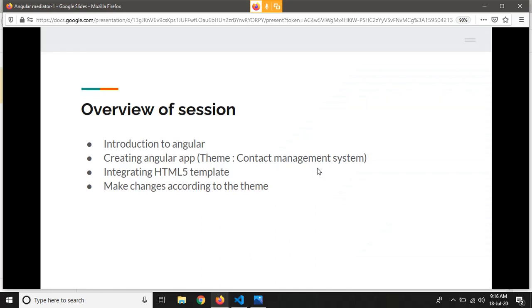So in today's session we are going to see the introduction to Angular. Then we are going to create an Angular application on the theme contact management system. Then we are going to integrate an HTML5 template into our Angular application, and then we will make changes according to the theme. As our application is a contact management system, we will make changes according to that theme.